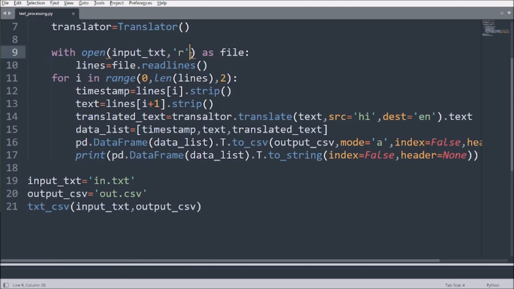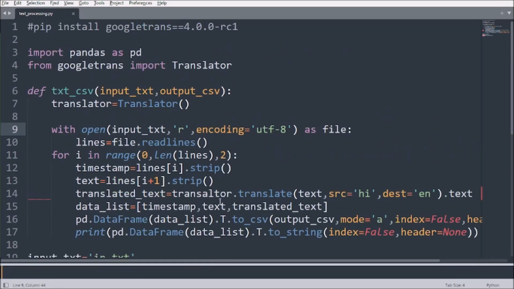One more thing you need to put here is encoding. If you remember, I was talking about the encoding. This is a must, that's the reason you are calling the CSV file. In between you need to fix this as well. So it is a translator. As you can see, we got our required stuff, with the timestamp, the original text and the English text.